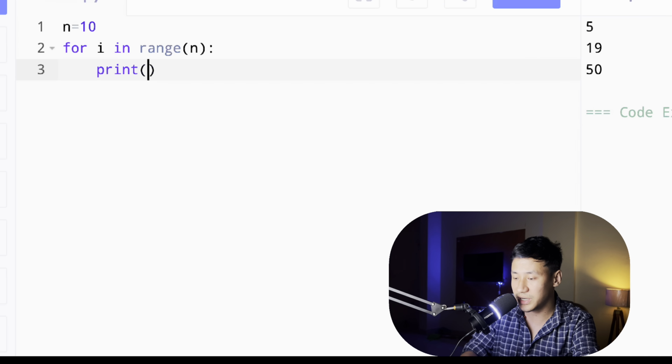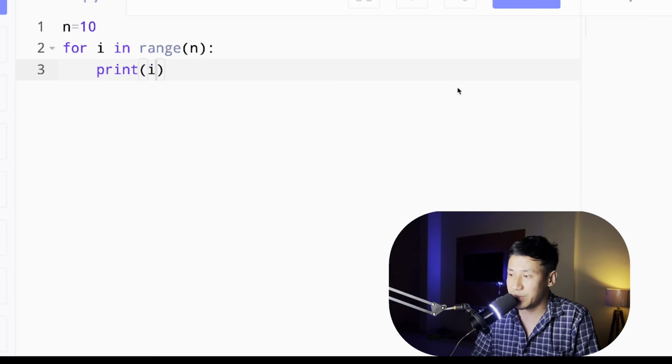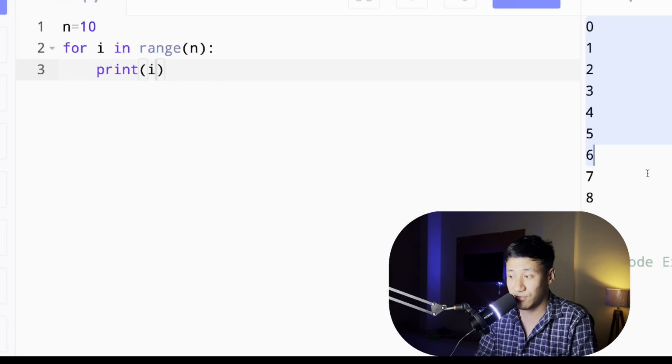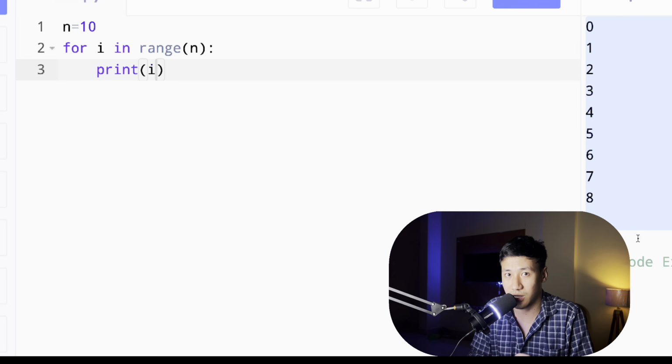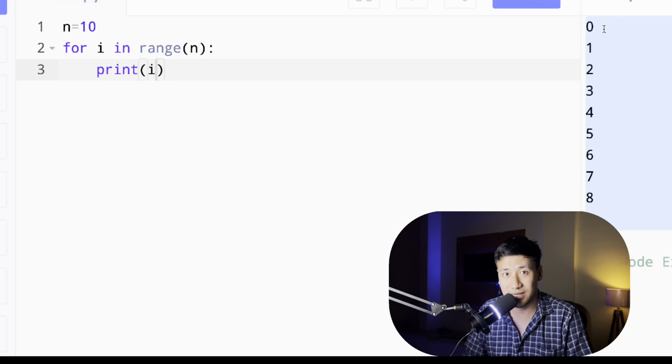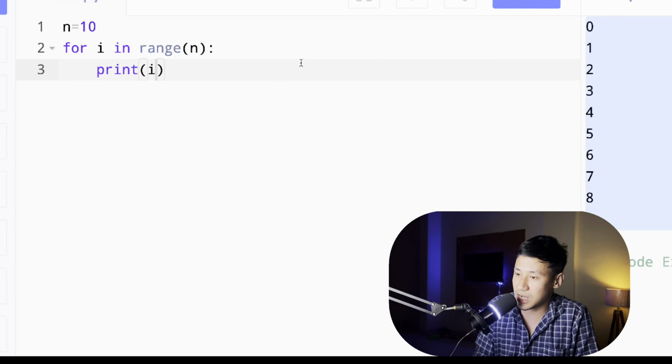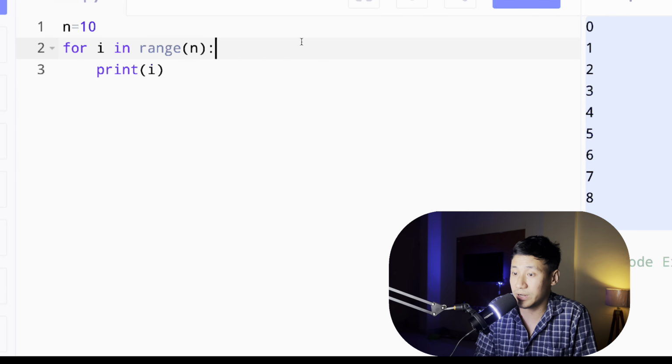So I'll just print I, and you can see here it will print from 0 to 9. It will not include that 10. It will go till n minus 1 and it will start from 0. That is the nature of Python. Again, don't ask me why, it is just how it is built.